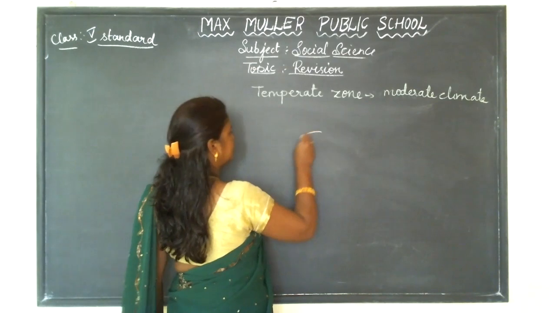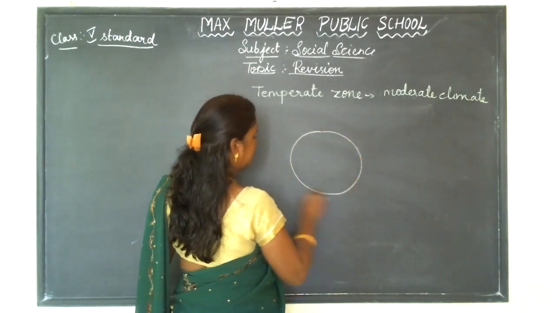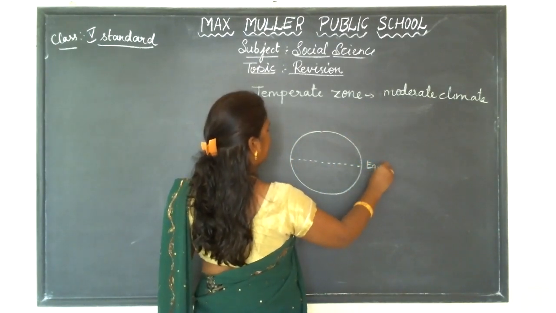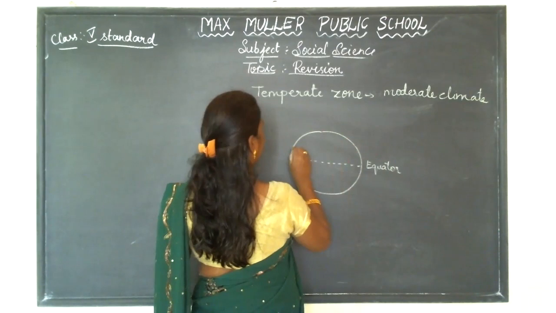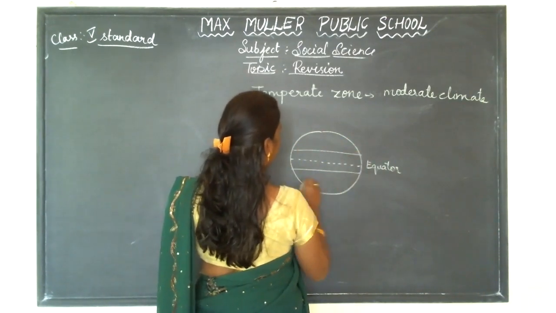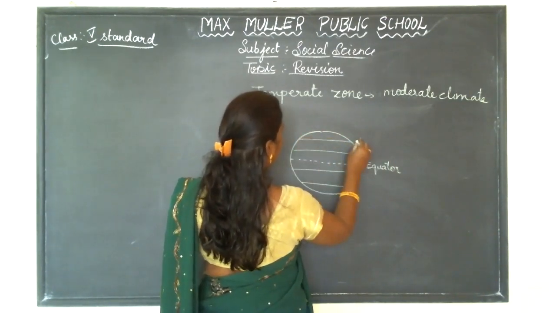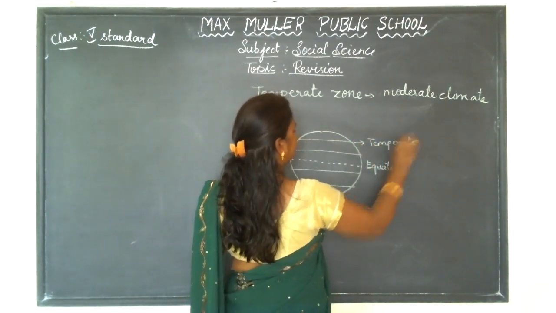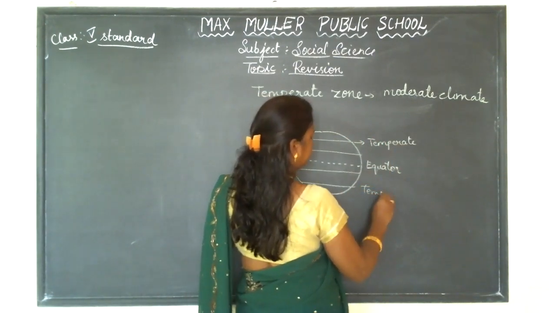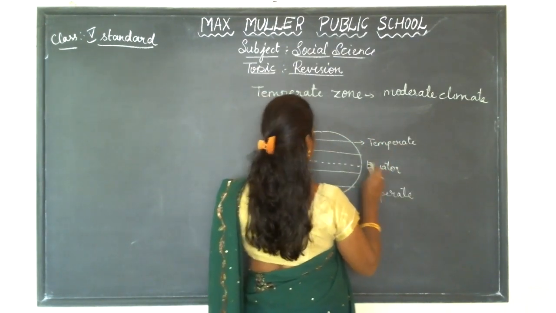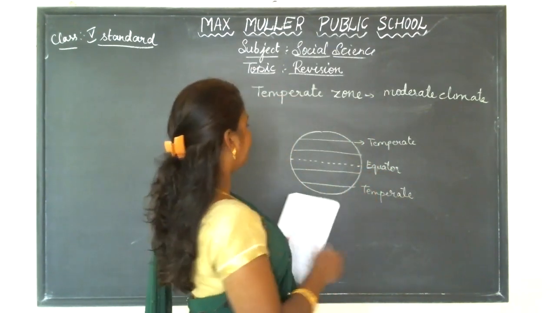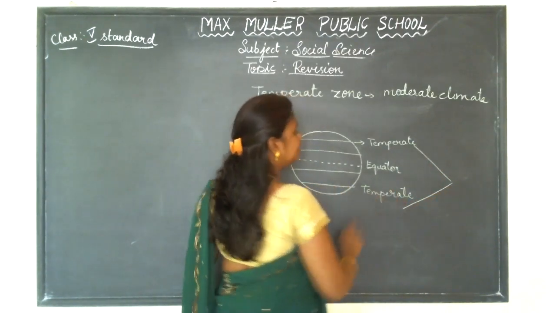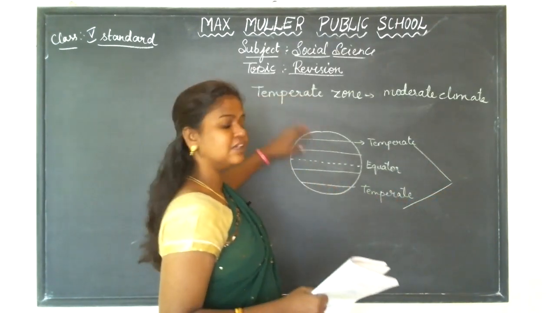Because... So, what happens? You can see the slanting rays of the sun towards the temperate zones.